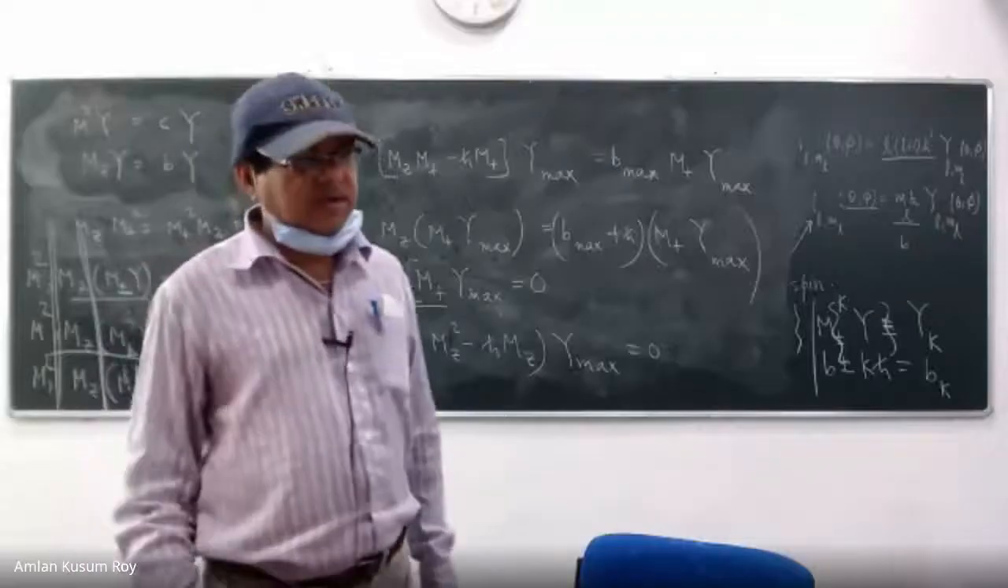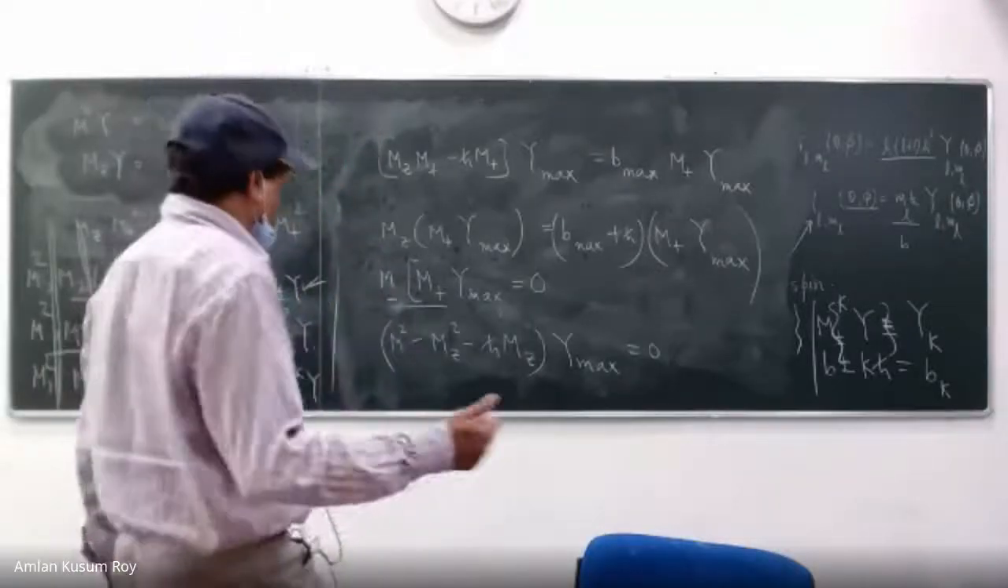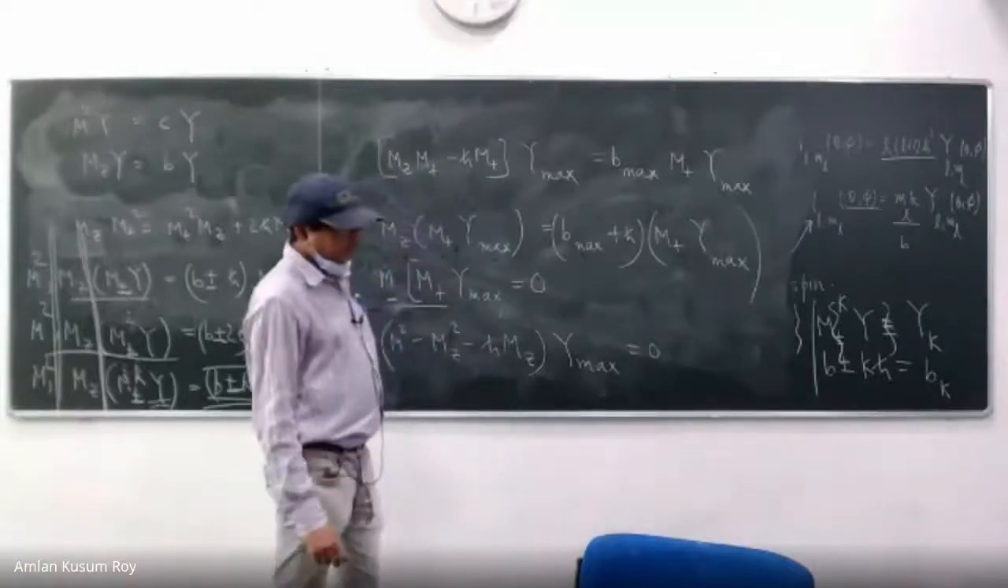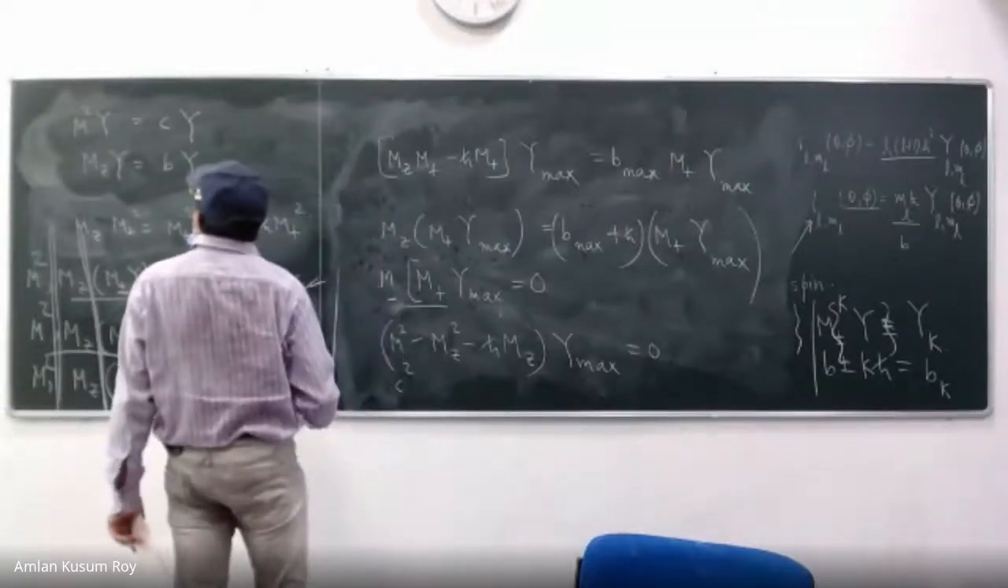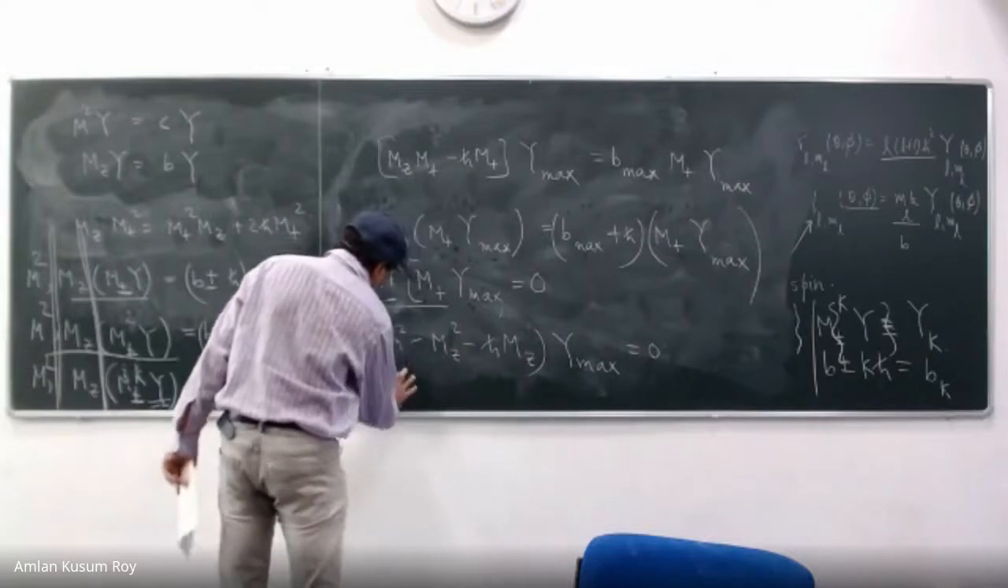Mz will operate and it will be B max Y max. Okay, B max Y max, B max square Y max. And then what is this guy? It will be minus h cross B max Y max. Very good, thank you.